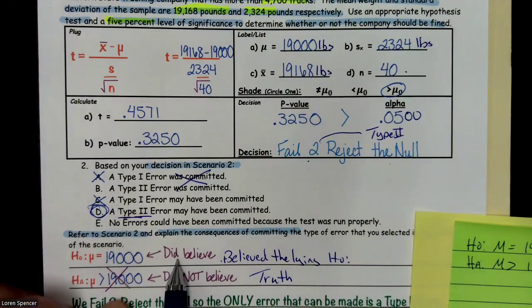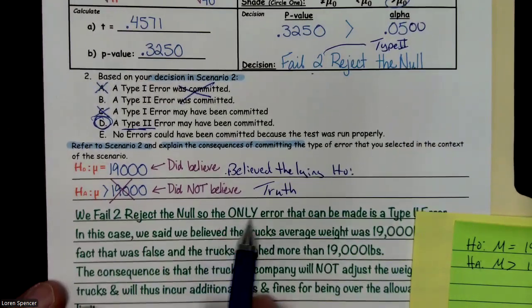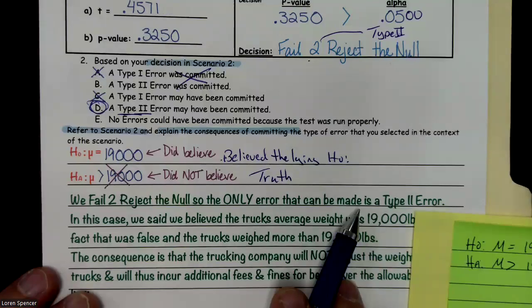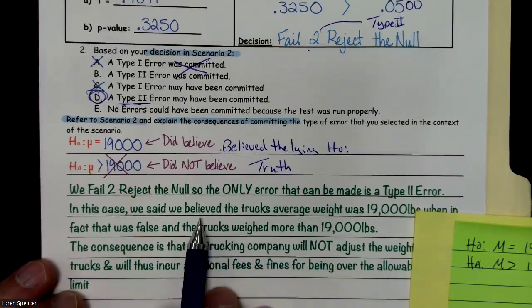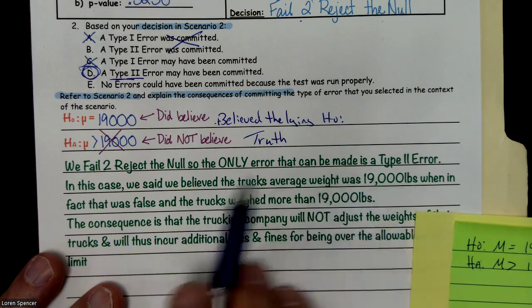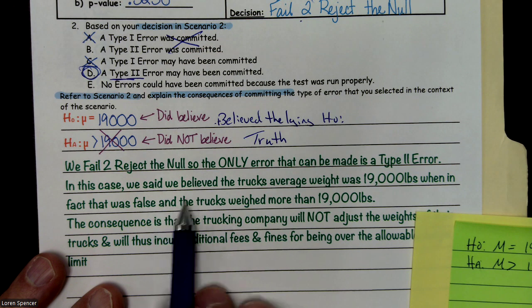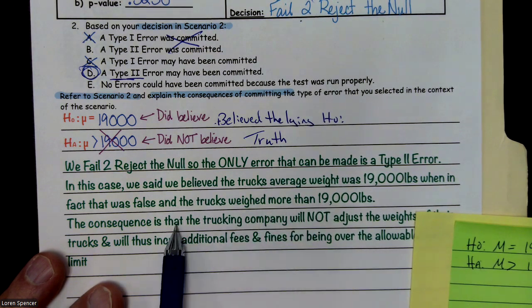So what that means is we believe that they were 19,000 pounds when they were actually greater than 19,000. So we failed to reject the null. The only type of error that we could have committed is a type 2. In this case, we believe the truck's average weight was 19,000 when in fact that was false. We made an error and the truck weighed more than 19,000 pounds.